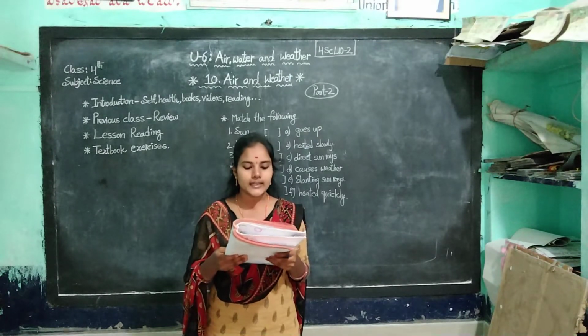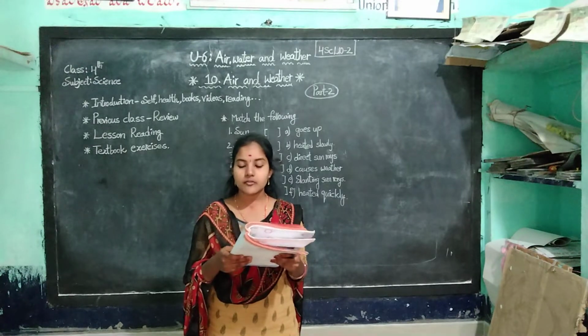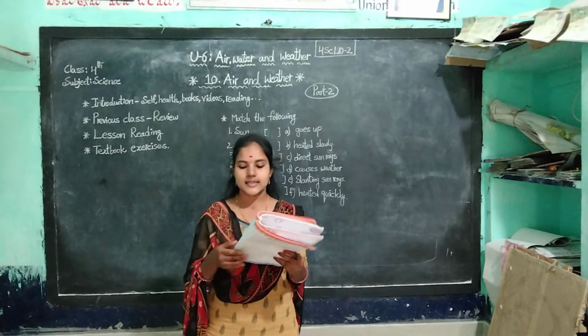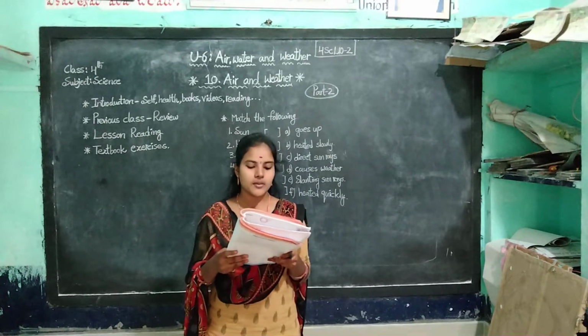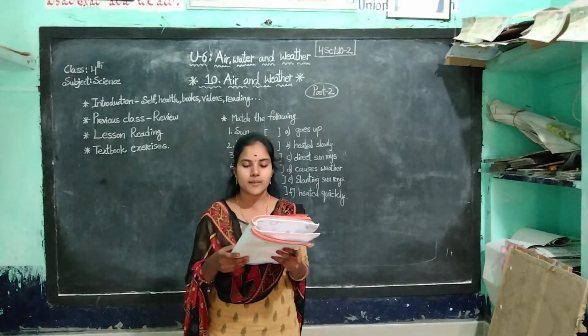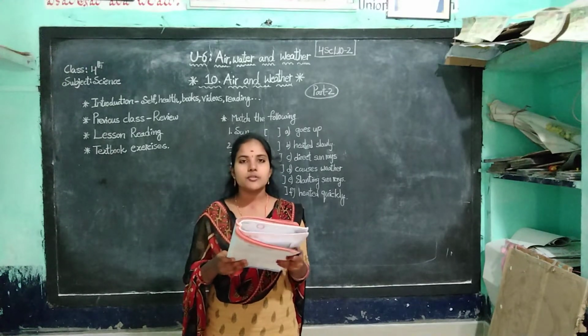Next one, humidity. What is humidity? The air contains water vapor. The amount of water vapor it contains is called the humidity. Humidity. The air contains water vapor. The amount of water vapor it contains is called humidity.